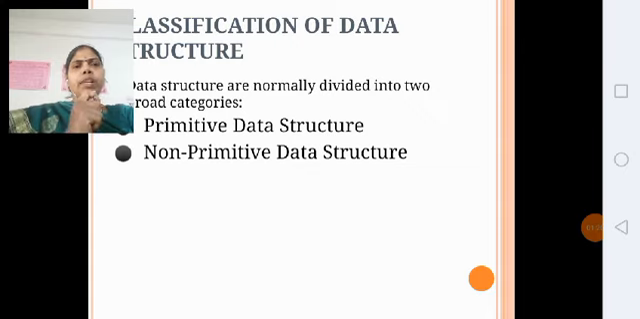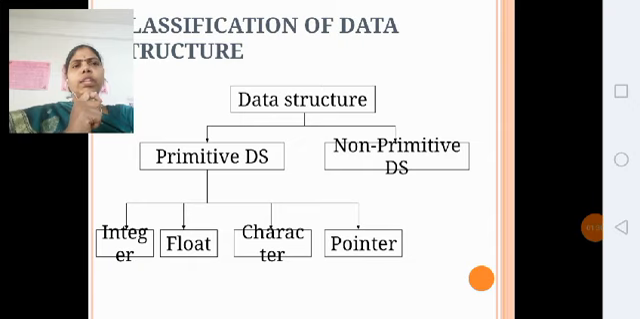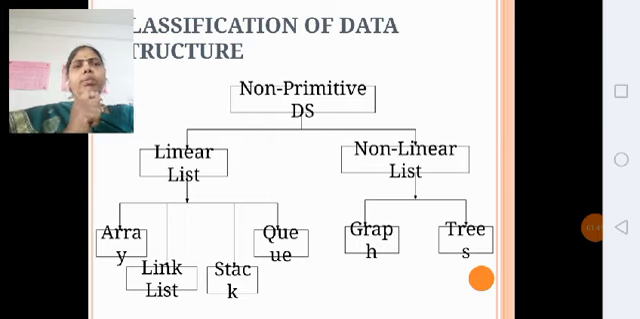What is the classification of data structure? That is primitive and non-primitive. The data structure can be divided into primitive and non-primitive. In primitive, we have integer, float, character and pointers. In non-primitive, we have linear list and non-linear list. The linear list is again divided into array, linked list, stack and queue. The non-linear list is divided into graph and tree.